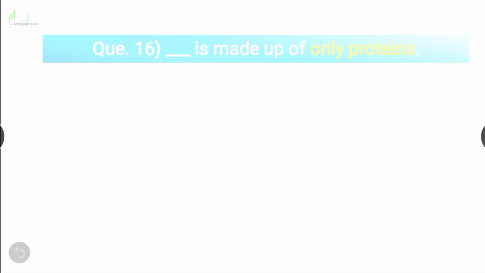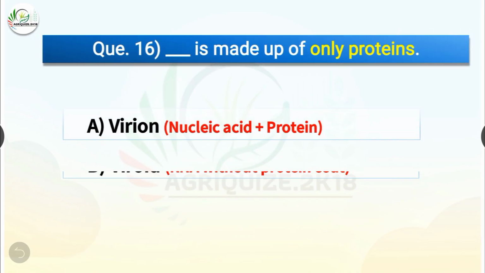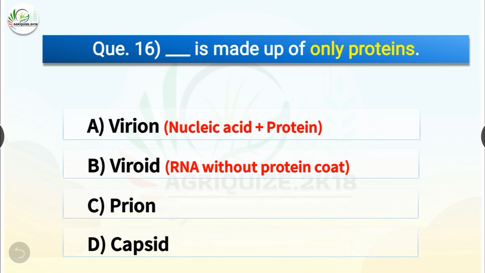Question number 16. Dash is made up of only proteins. The options are virion, viroid, prion or capsid. The correct answer is option C, prion. So prion is made up of only proteins, whereas virion is made up of nucleic acid plus protein. Viroid is RNA without protein coat, and capsid is the protein coat that encloses and protects the nucleic acid of virus.